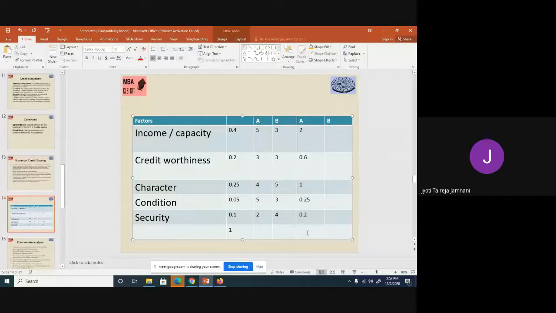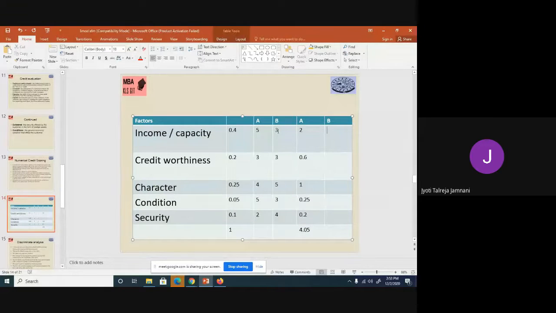So 2 plus 0.6 and so on. How much are we getting? 4.05. 4.05 is the score of customer A. Let's do it for customer B.